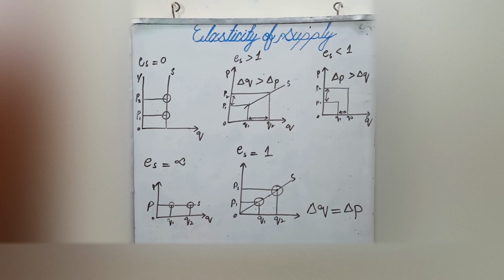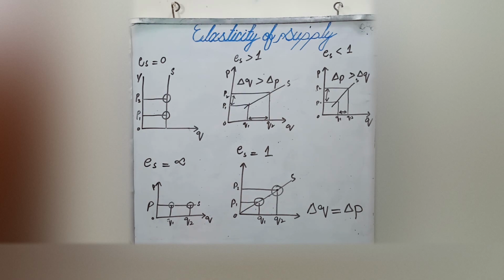When the elasticity of supply is greater than unity, the next possibility is elasticity of supply greater than unity. We can show in the diagram that the supply curve shows the proportionate change in price is lesser than the proportionate change in supply.